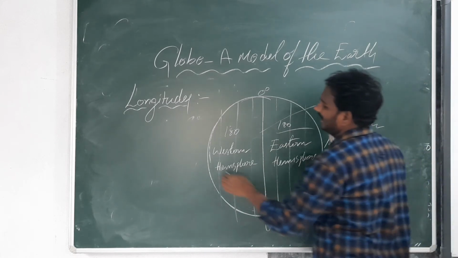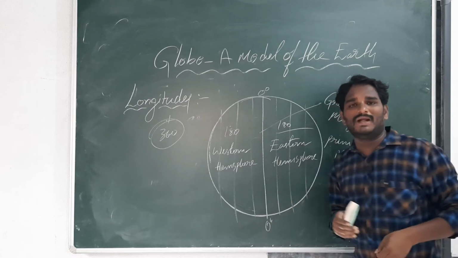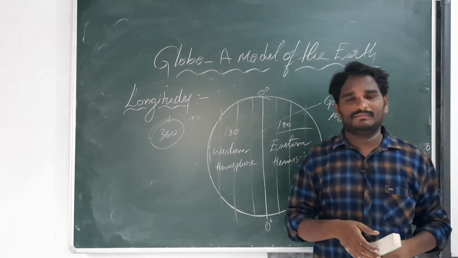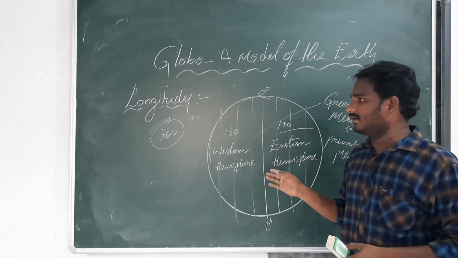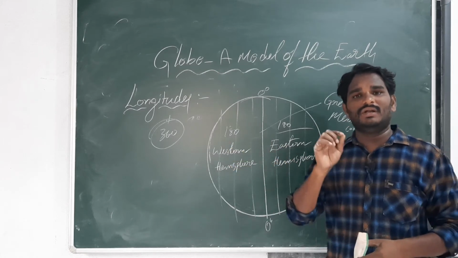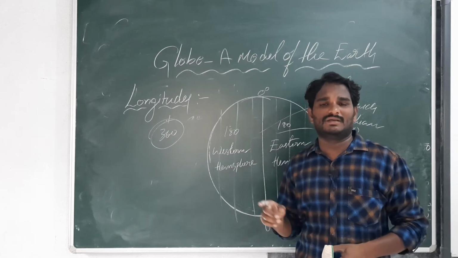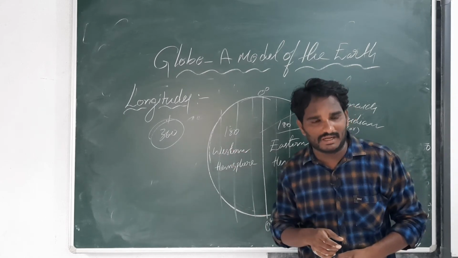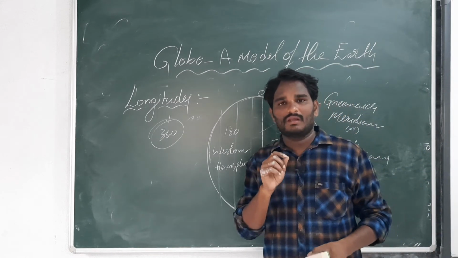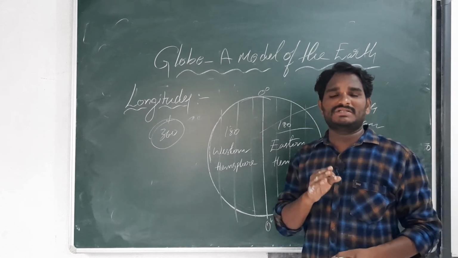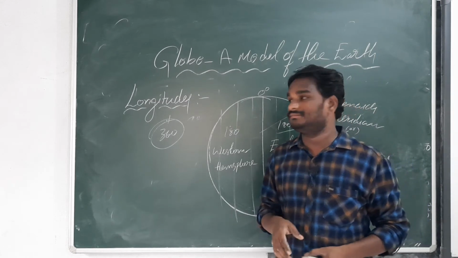The total number of longitudes is 360. The total number of latitudes is 180. 0 degree latitude is called the equator. 0 degree longitude is called Greenwich or prime meridian. 180 degrees east or west longitude is also called the International Date Line.